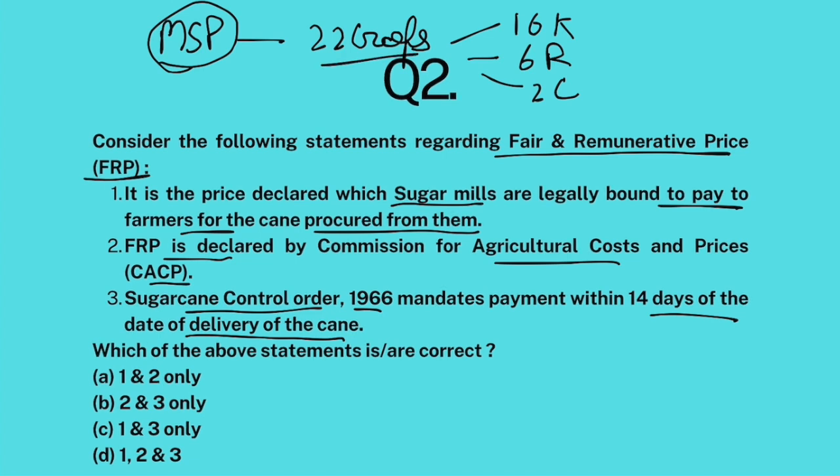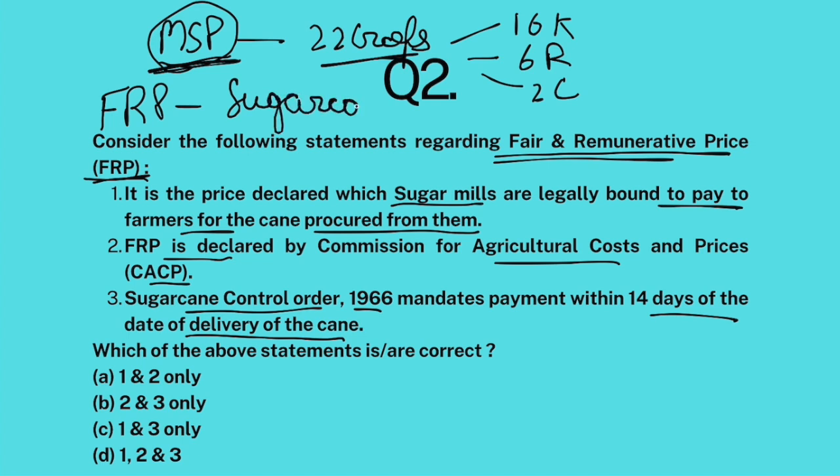Under MSP, government promises the farmers that they are ready to procure their crop at this price. So government procures these crops from farmers at this price. This is MSP. Now, similar to MSP, there is fair and remunerative price, FRP, but FRP is for sugarcane.